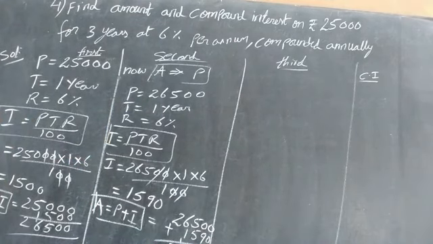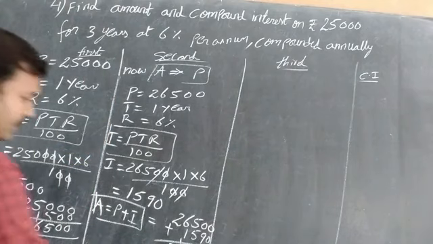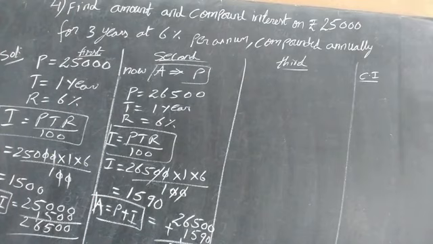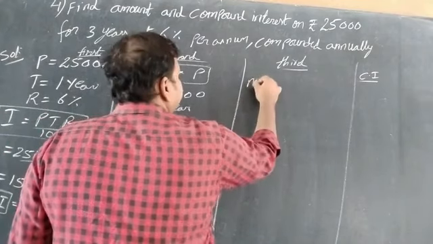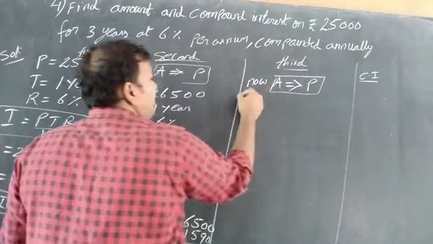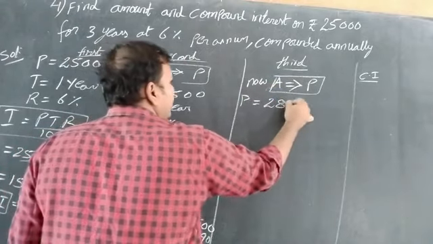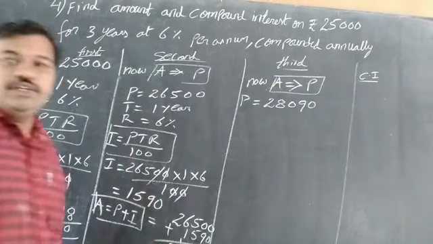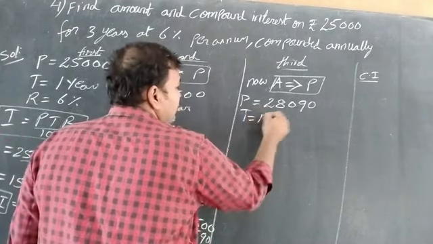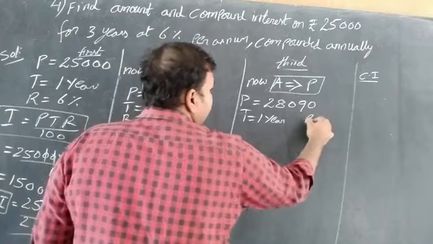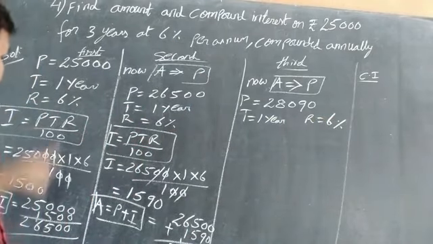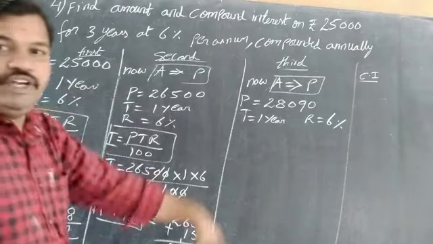Addition is 28090. Now the amount will become the principal. So P is equal to 28090. Time is equal to 1 year. Rate is equal to 6%. Third year we are finding now. First year completed, second year completed, we are doing the third year.